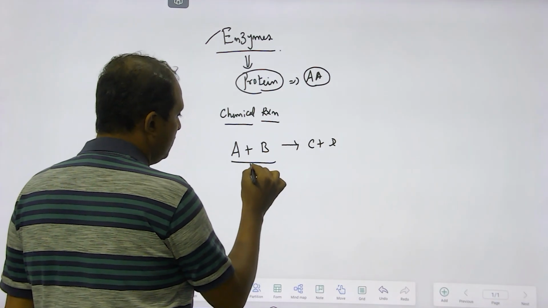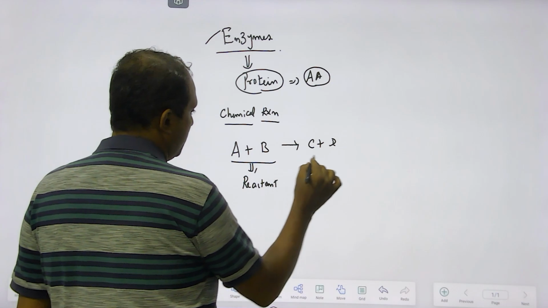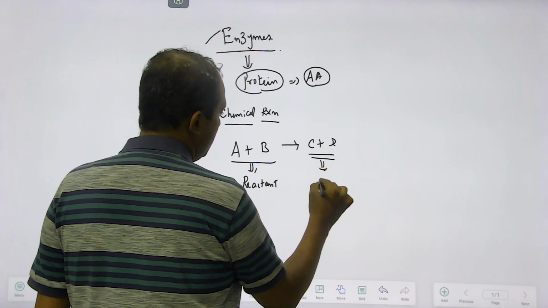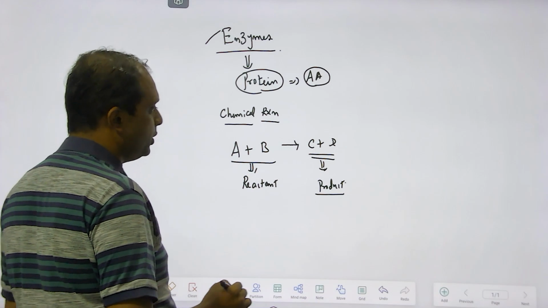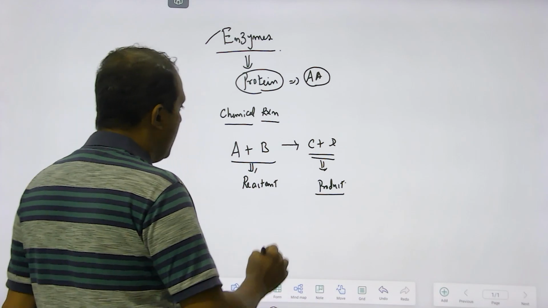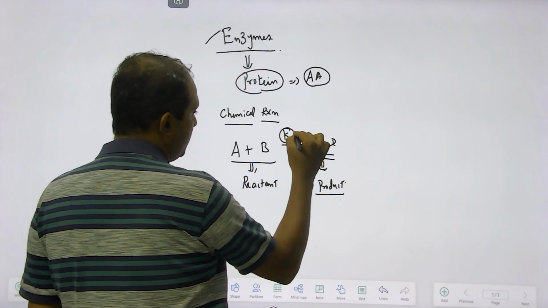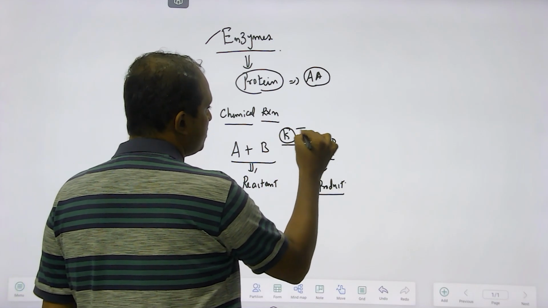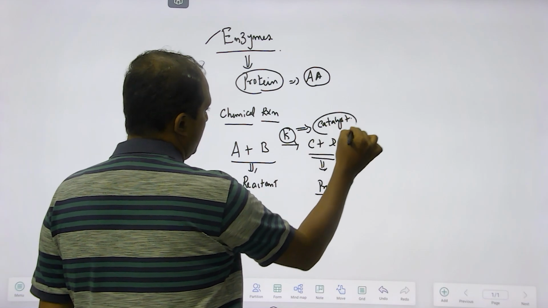This component we call the reactant component, and this we call the product component, where A plus B interacts to give rise to C plus D, and this is catalyzed by K. Let's keep it as K, and this K is called a catalyst.